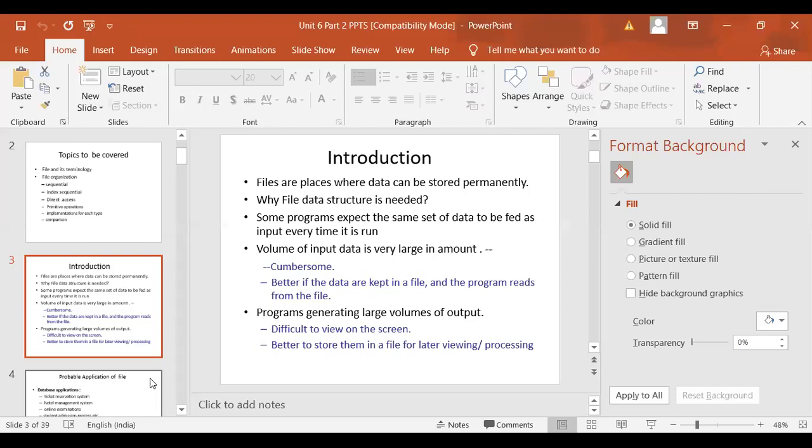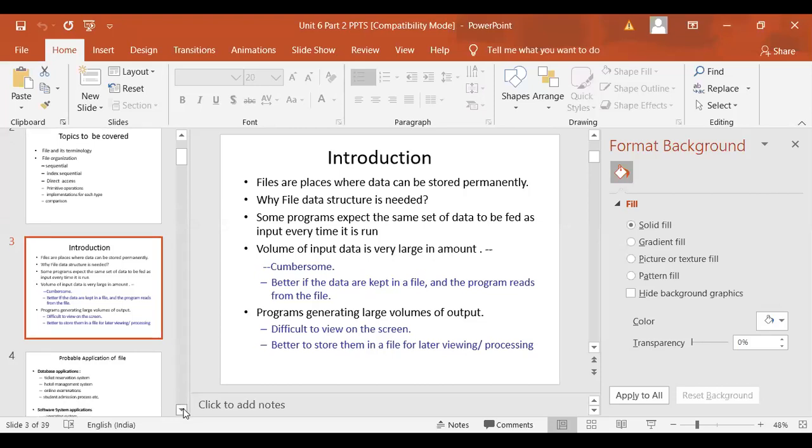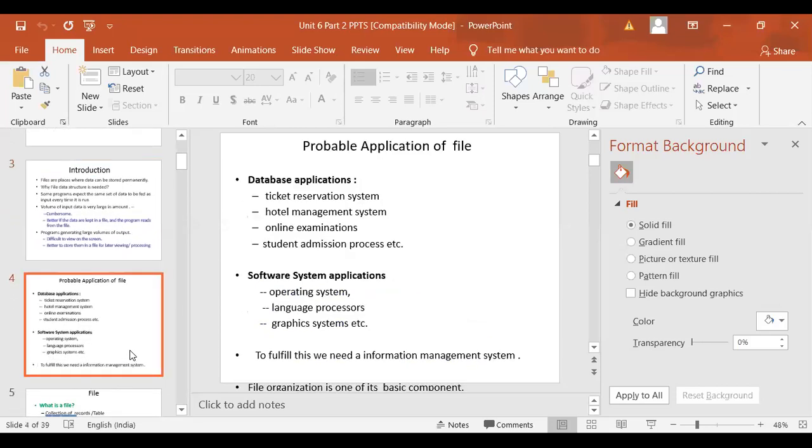We can store the data in a file and read it afterwards whenever we require it. For that, we are going to use files, and the most probable application where we use files right now is the database application. There are a huge number of database applications, but the ones we work with day to day are the ticket reservation system, hotel management system, online examination, and student admission process.